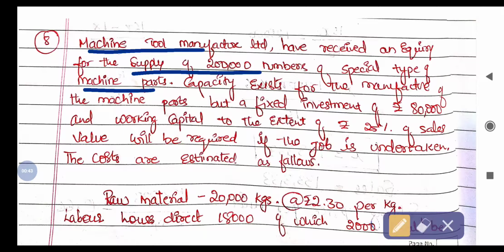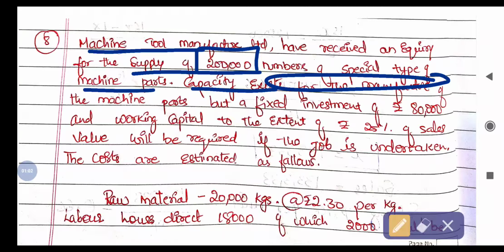So 2 lakh machine parts, they have received one inquiry, that is, they have received one order. The existing capacity for the manufacture of the parts is fixed. For that, the firm needs a fixed investment of 80,000 and working capital to the extent of 25% of the sales value, which will be required if the job is undertaken.